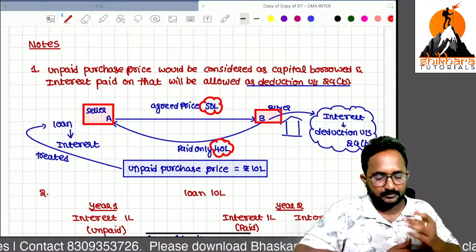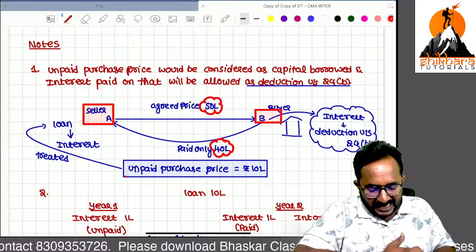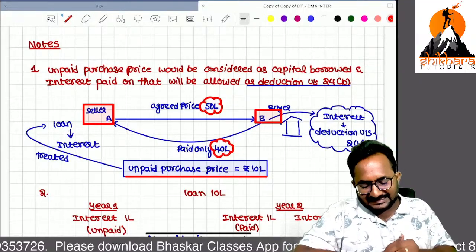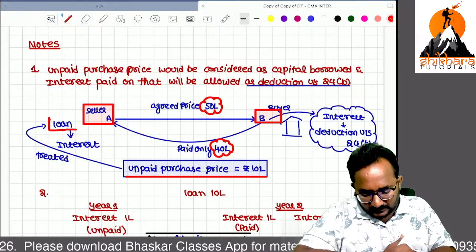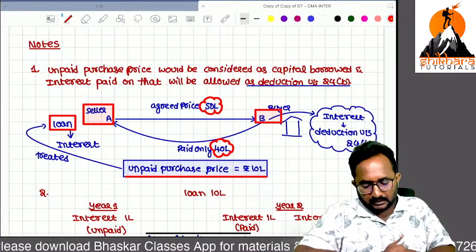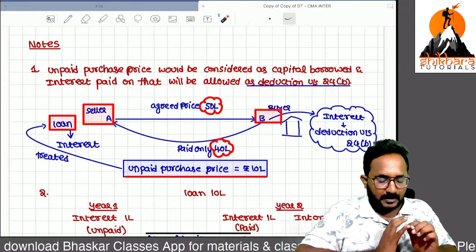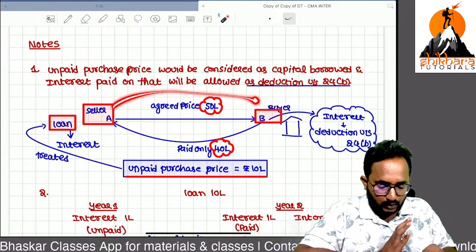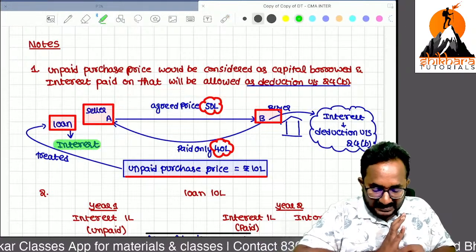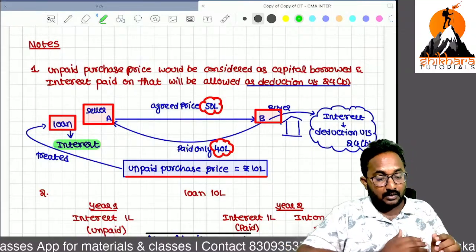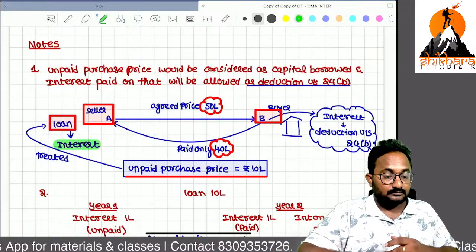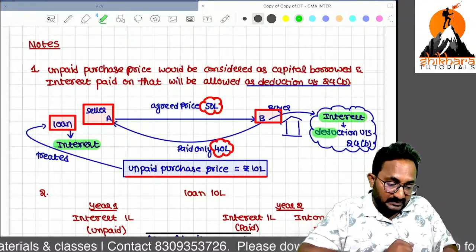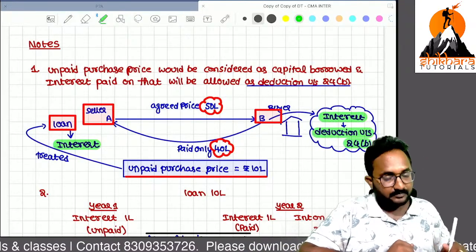The seller treats the unpaid purchase price as a loan given to the buyer and collects interest on it. You can claim this interest under section 24B.